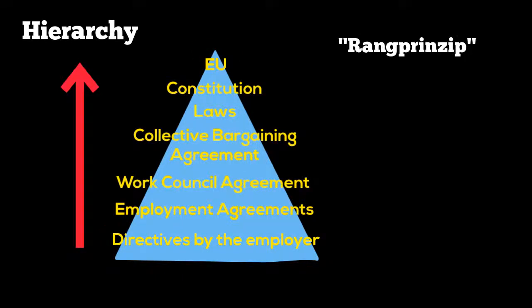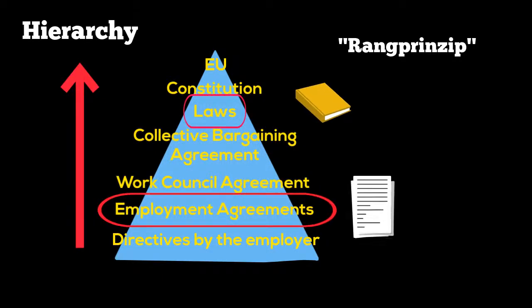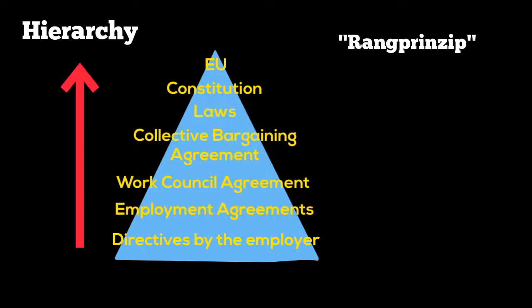An example would be, if a law says that an accident occurred during going to work is a work accident, a contract cannot contradict what this rule is saying. So in case a contract says that an accident going to work won't be a work accident, this will be invalid. This Rangprinzip has a very important exception in most of the cases.